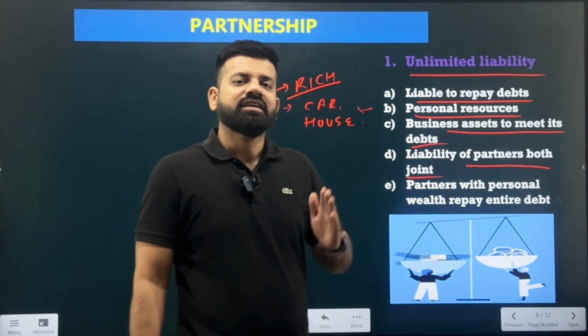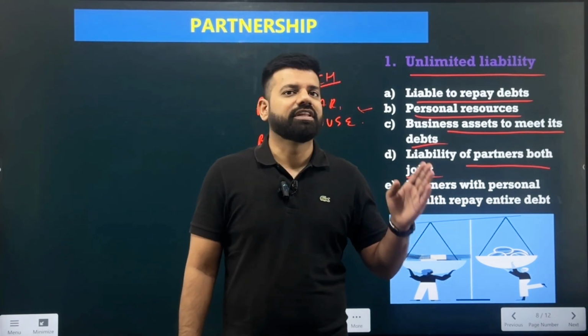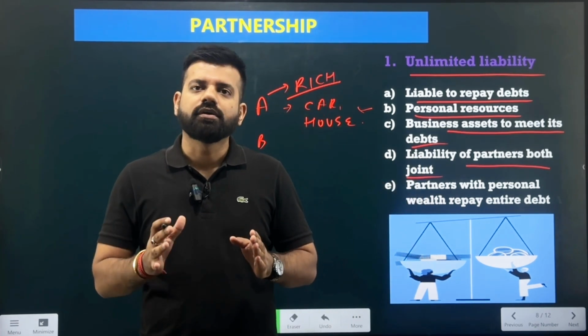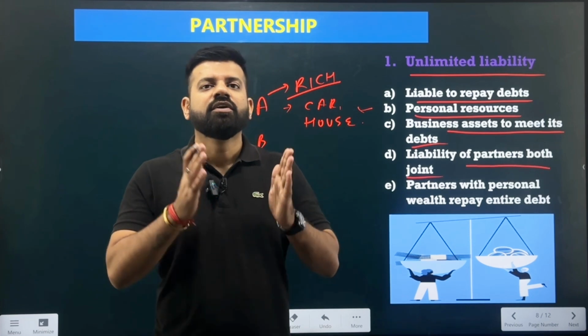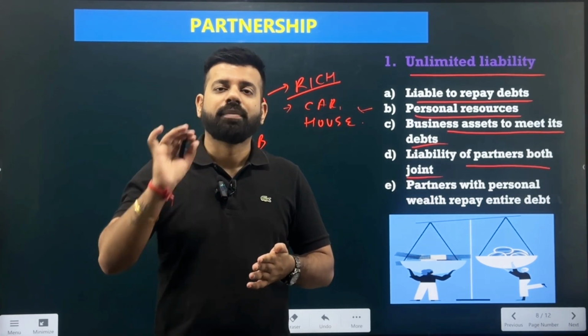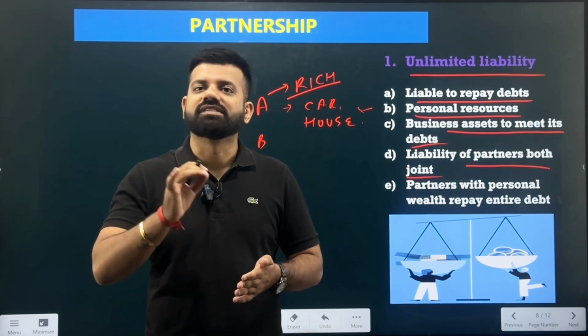Unlimited liability is that in the sole proprietorship also they had the unlimited liability. The individual person had all the liabilities upon him. Over here also the partners are having the unlimited liability, where they are forced to sell off their personal assets if the business is not able to pay off all the dues from the assets which the business has.